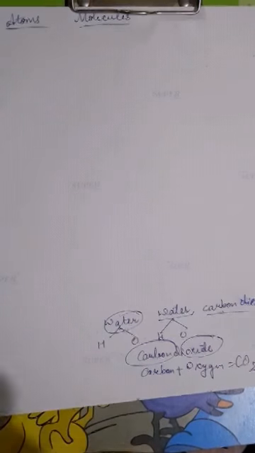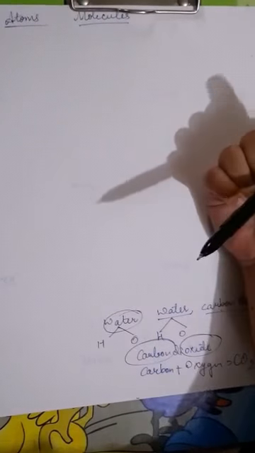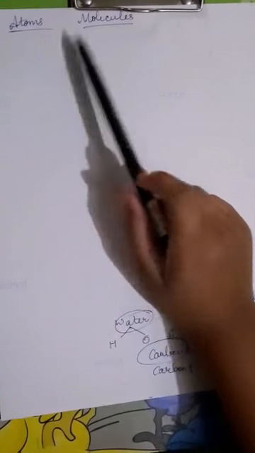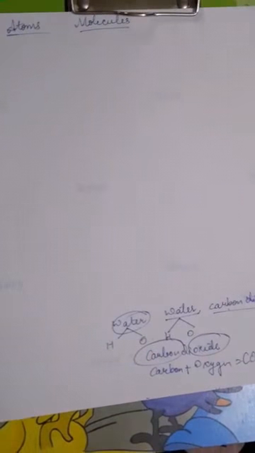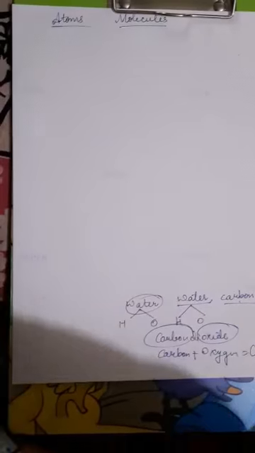Now comes atoms and molecules. Atoms are the smallest part of an element that takes part in a chemical reaction. This is the only part which can take part in a chemical reaction, but molecules cannot. And the most important thing is that atoms cannot exist independently, but molecules can exist independently.